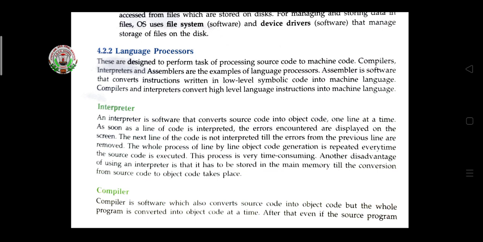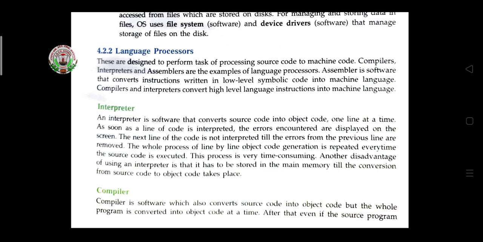So the interpreter helps to check the program code that we have written. The interpreter checks line-wise. If we have written 15 lines of code, the interpreter checks them one by one. The interpreter checks line number 1.